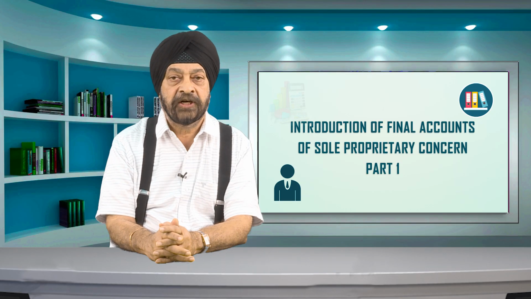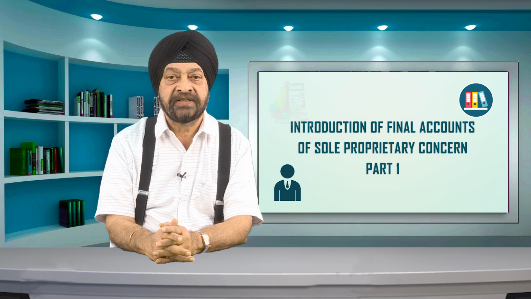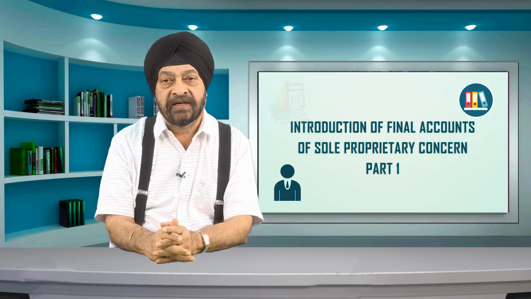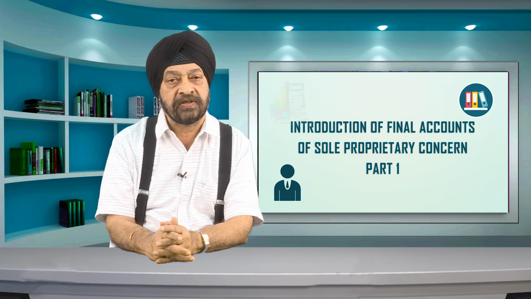The difference in two sides is either gross profit or gross loss. When total of credit side is more than total of debit side, difference is known as gross profit, and when total of debit side is more than total of credit side, difference is known as gross loss.